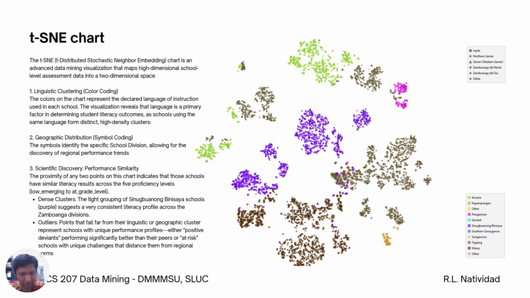So there's another advanced visualization, t-SNE visualization. It's a high dimensional embedding. This can discover clusters, outliers, and similarity structures among schools. So data analytics applies nonlinear dimensionality reduction to preserve the local relationships. For the decision support, it identifies the schools that are at risk. It can detect consistent performers and it can support targeted interventions based on similarity profiles.